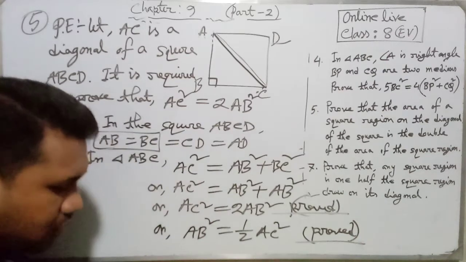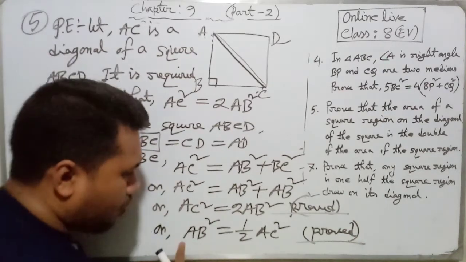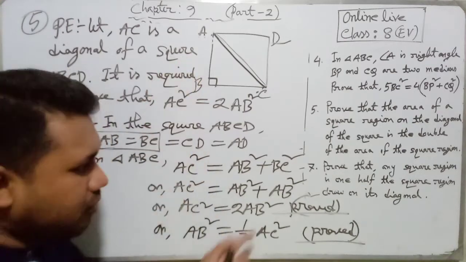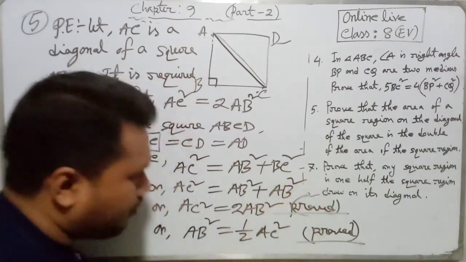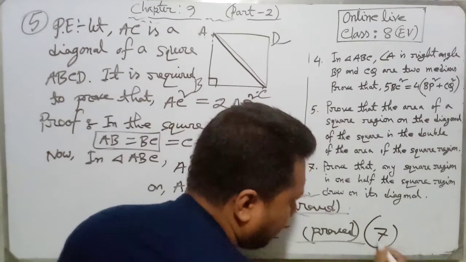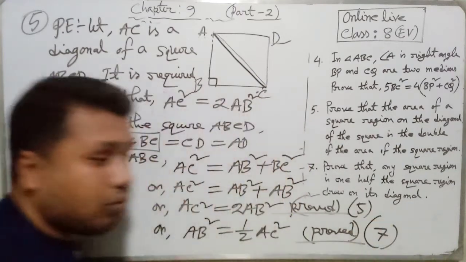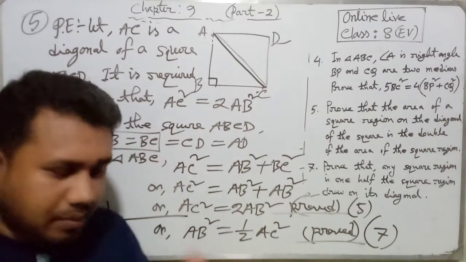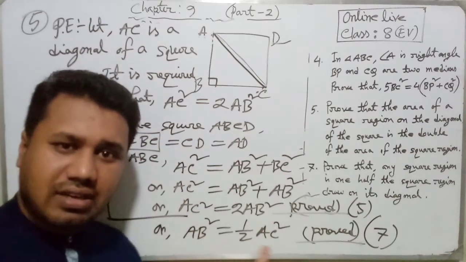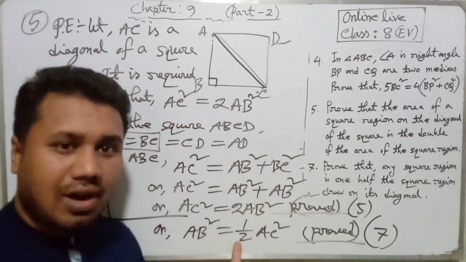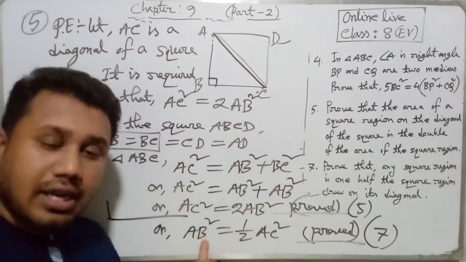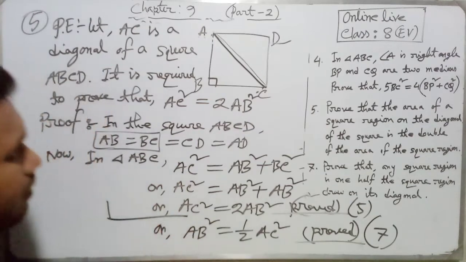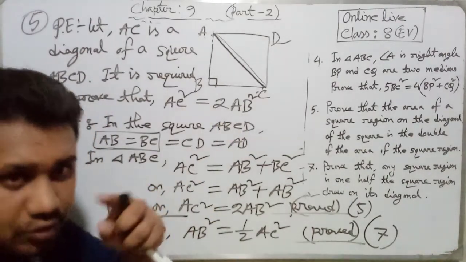So if we write one more sentence, then this will be the answer of problem number 7. So proved. This is problem number 7 and this is problem number 5. For problem number 5 we have to write this one, and for problem number 7 we have to add one more sentence. It will be AB square equal to half AC square. That means the area of the square is half of the area of the square on the diagonal. Now here also we have to change for problem number 7.